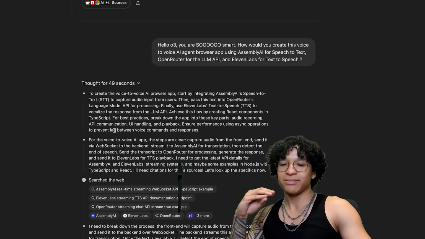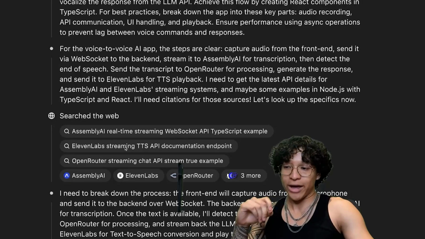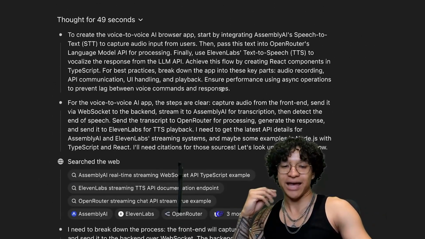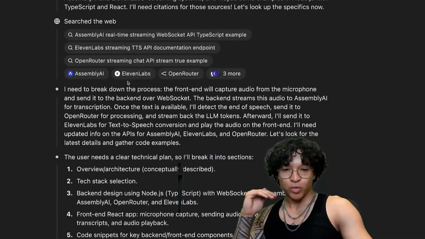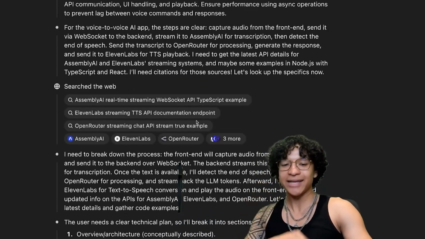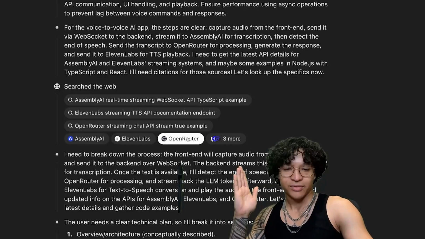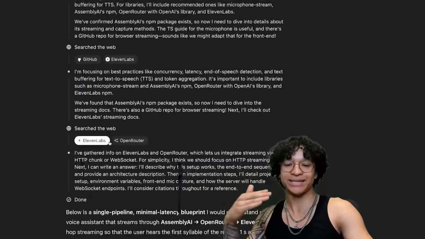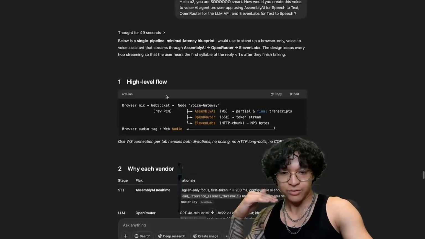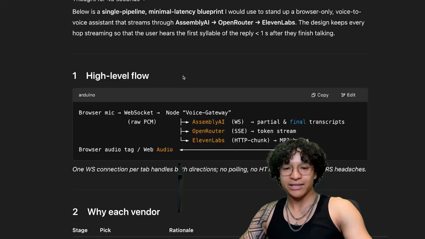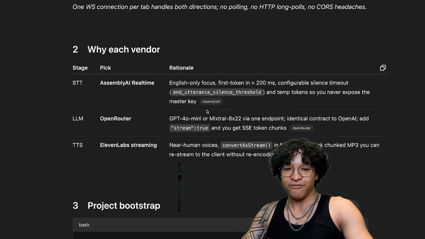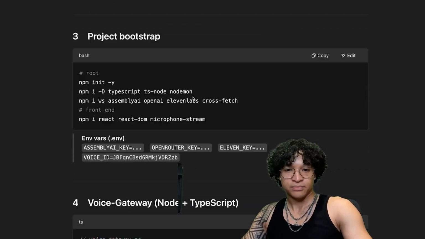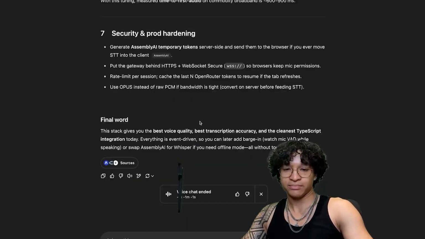I picked the ones that seemed to be the best, and I asked O3 to now generate a blueprint for me. What's really nice about O3 is its ability to search the web in its thought process. This is the most powerful feature that O3 gives, and honestly, it makes it state of the art. What's really nice is it then finds the API of the individual frameworks and services that I mentioned in addition to the research above, so it gets a deeper understanding itself. It then returns to me a high level flow of each vendor and how it would do this entire blueprint of an app.